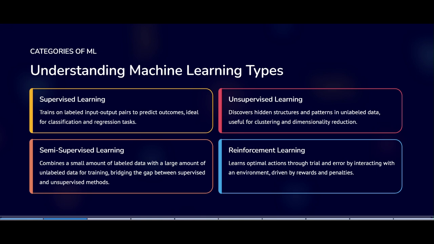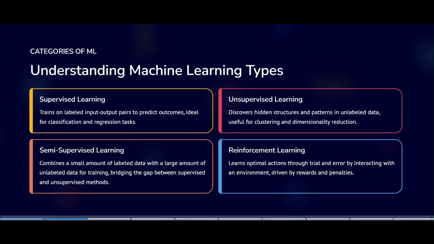And coming to semi-supervised learning, this is a mix of both. We give the machine a small amount of labeled data and a lot of unlabeled data. Think of it like giving hints and asking the machine to figure out the rest. Next, the fourth one is reinforcement learning. It is the action-reaction formula. This is like training a dog. The machine learns by trial and error, getting rewards or penalties. For example, self-driving cars can learn to drive better by getting rewards for safe moves and penalties for mistakes.